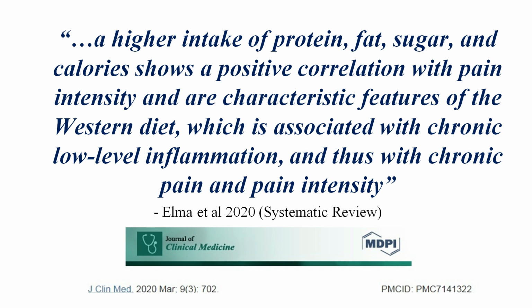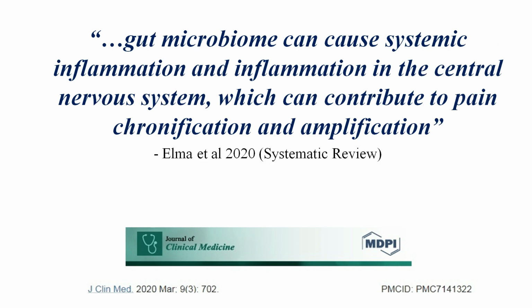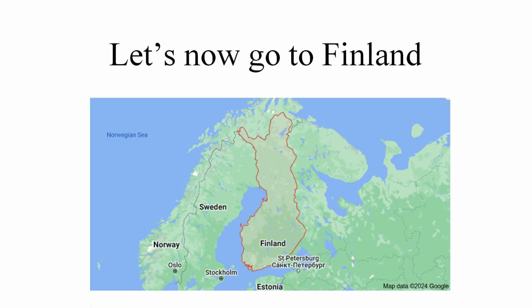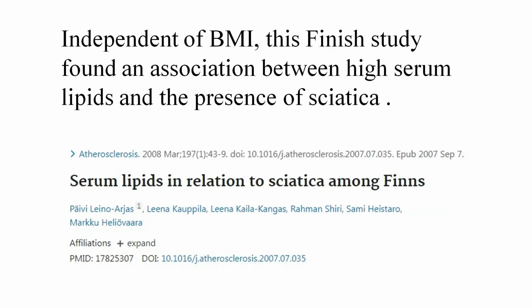This is a quote from a systematic review. Gut microbiome can cause systemic inflammation and inflammation in the central nervous system, which can contribute to pain chronification and amplification. And finally, plant-based diets might have pain-relieving effects on chronic musculoskeletal pain. Again, quoting the latest 2020 systematic review on the topic. Let's now go to Finland.